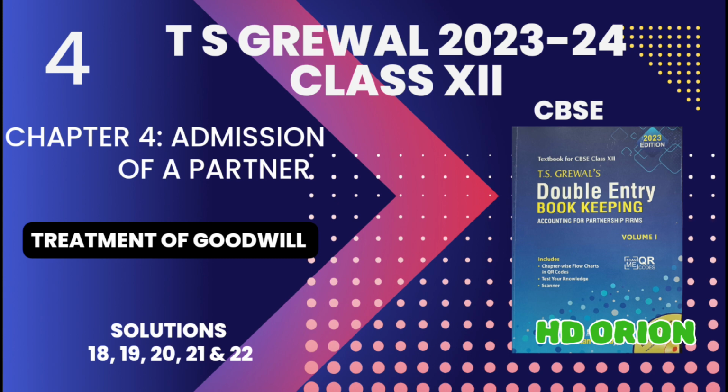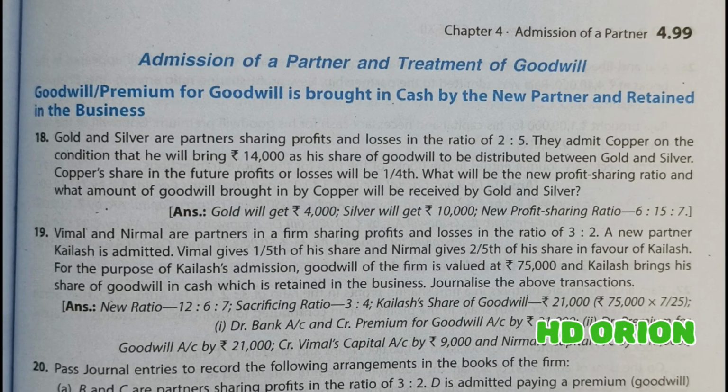We are studying accountancy for class 12th from T.S. Grewal's textbook 2023 edition, Accounting for Partnership Firms. Chapter 4, Admission of a Partner. And in this video, we will study questions related to Goodwill. Premium for Goodwill is brought in cash by the new partner and retained in the business. So let us see some questions from the textbook.